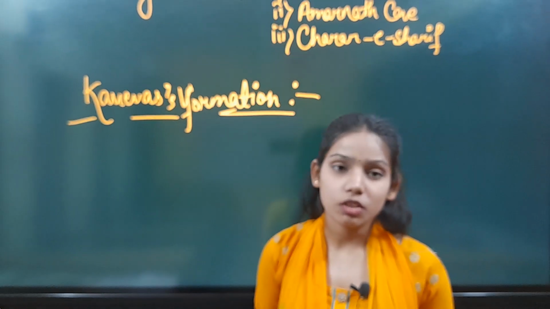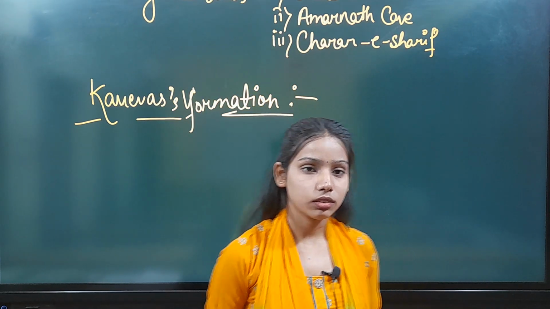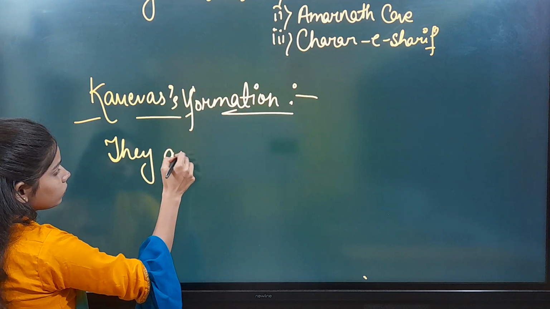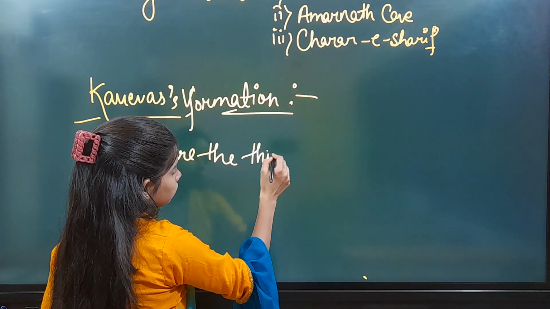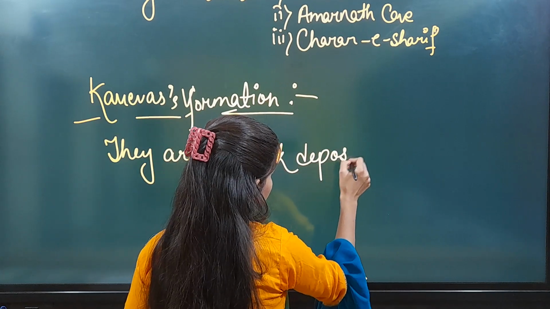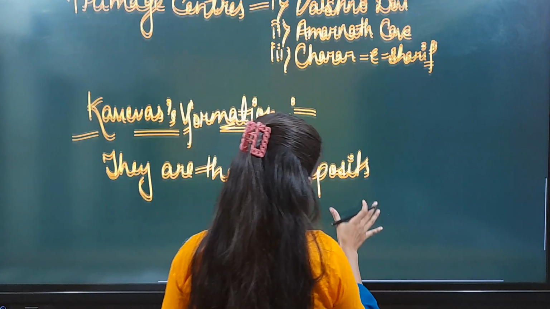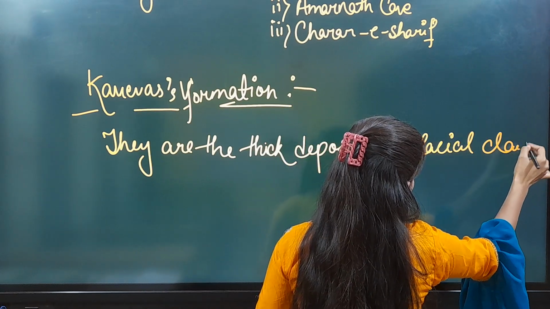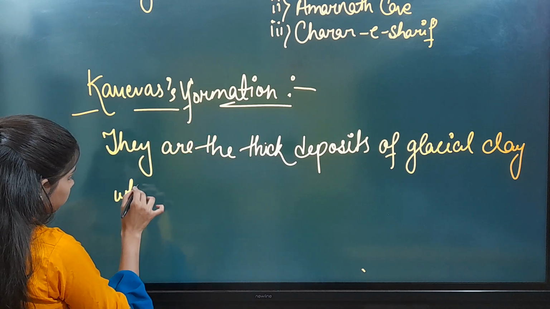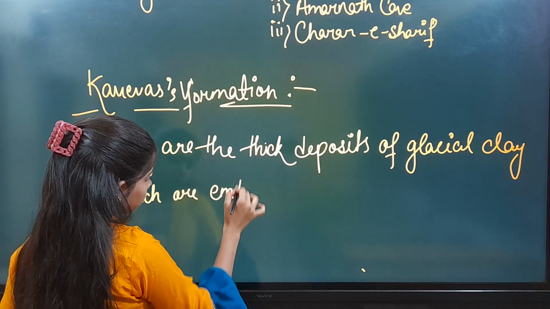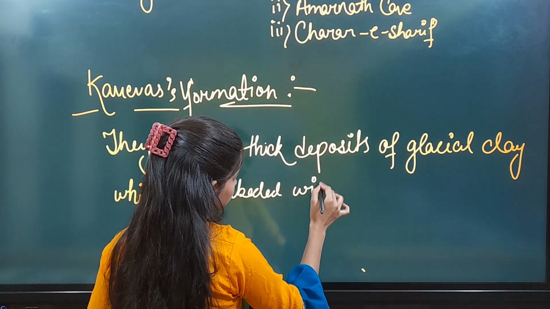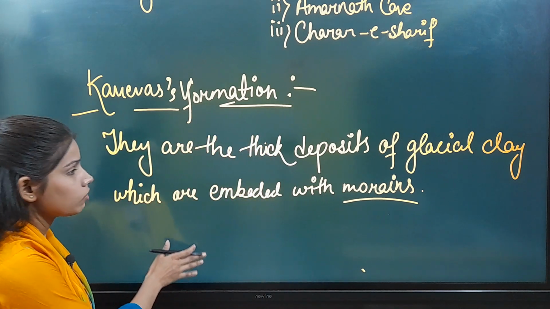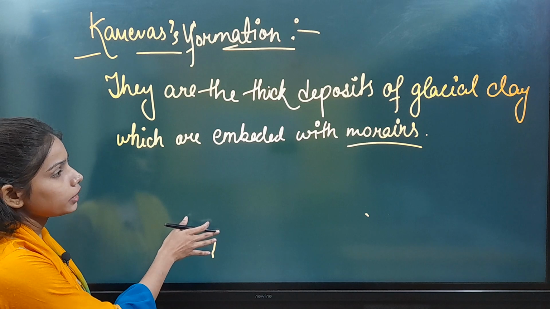Karewas are the thick deposits of glacial clay which are embedded with the moraines.